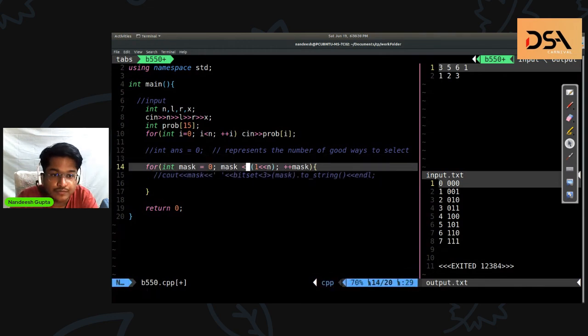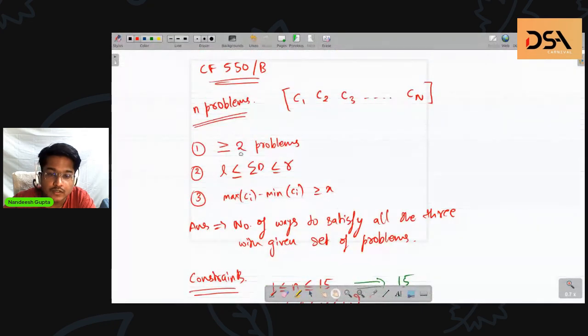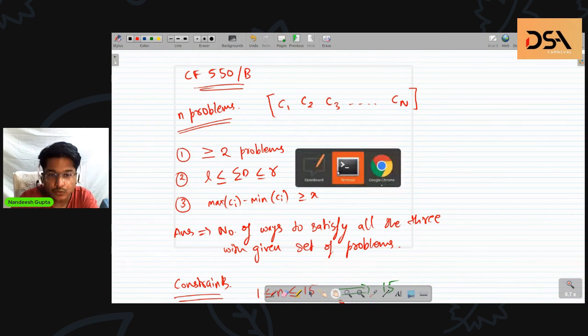Okay, so what were the conditions? The first condition requires us to check if the number of problems selected is greater than or equal to 2 or not.